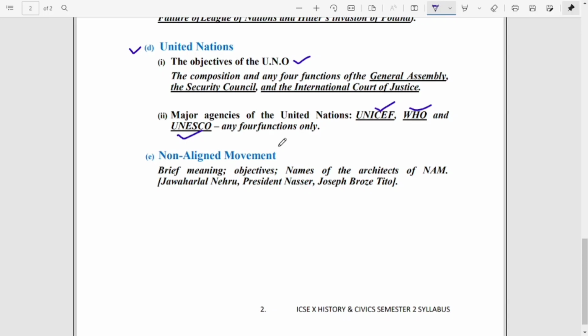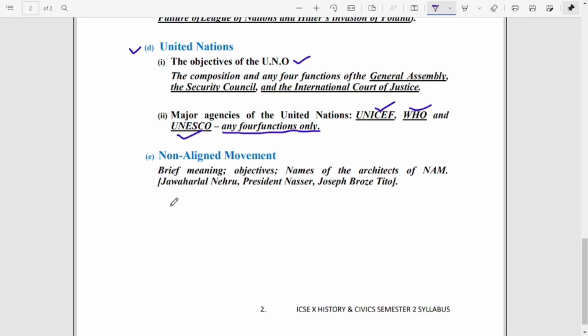But at least for your general information, go through it, when it was formed and what was the objective behind the formation of UNICEF, WHO, and UNESCO. But the important thing is that you have to prepare any four functions only of UNICEF, WHO, and UNESCO.